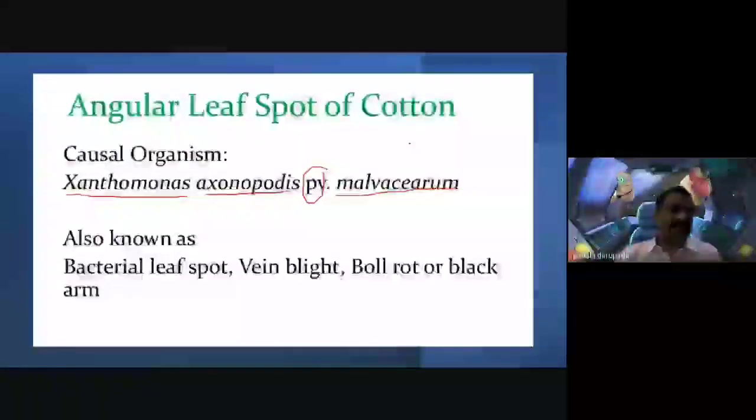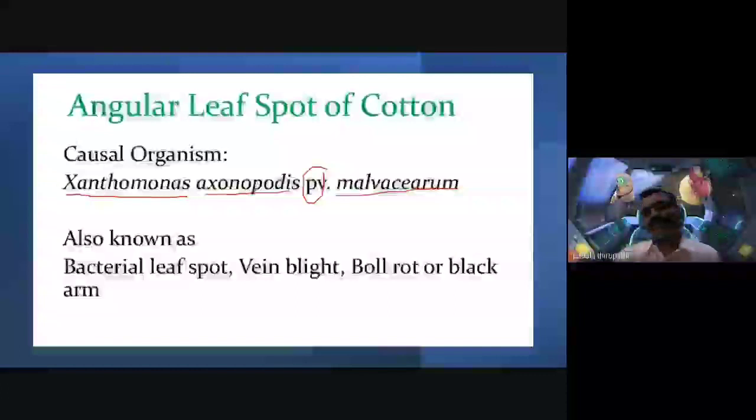Gossypium herbaceum, or Gossypium hirsutum, or Gossypium barbadense. These are different species of Gossypium, which belongs to the Malvaceae family. That's why Xanthomonas axonopodis is the causal organism. The pathovar of this disease is malvacearum.